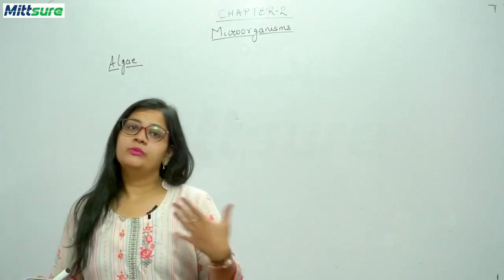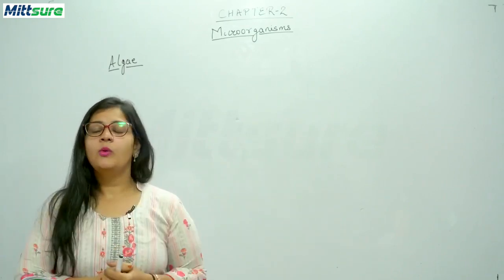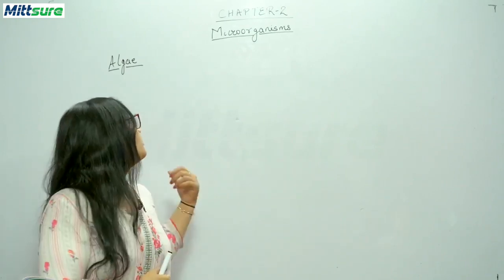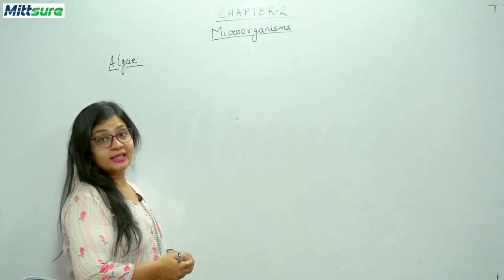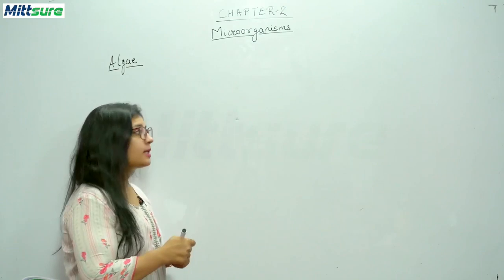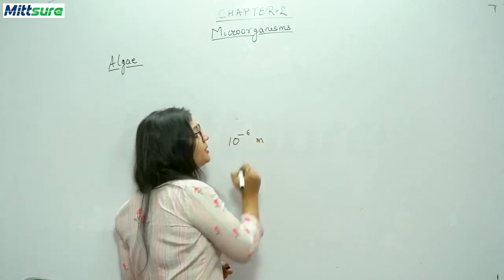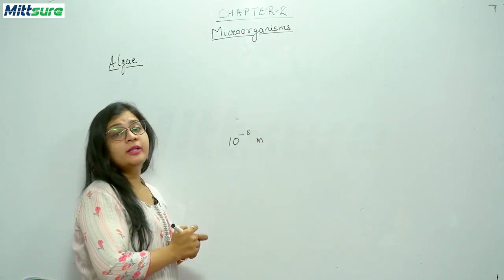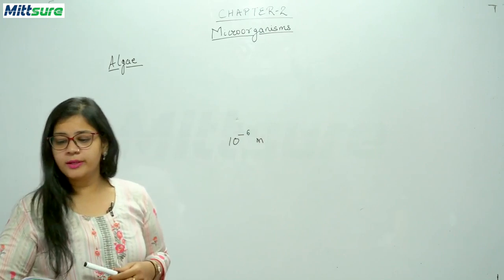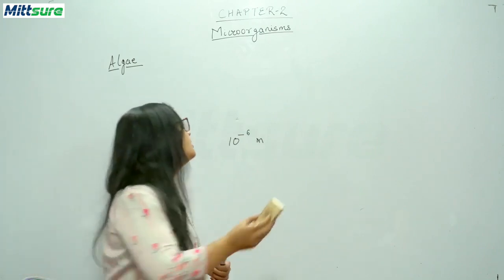Okay. Now, if we talk about the size, that is their size. What is the size range of algae? Is from 1 micron to several meters in length. That is 1 micron means 10 to the power minus 6 meter. See, they can differ up to several meters in length. Okay. So now we will be discussing the classification of the algae.